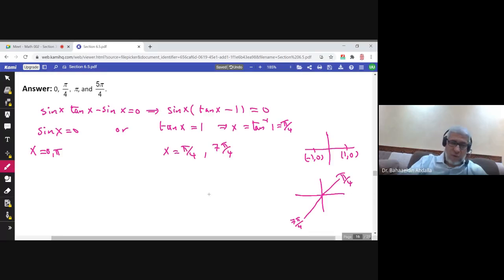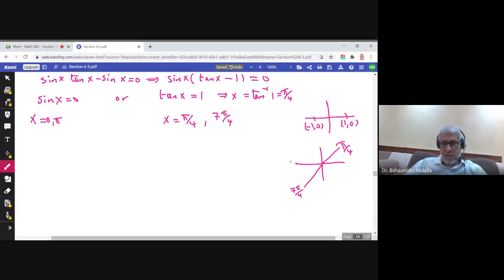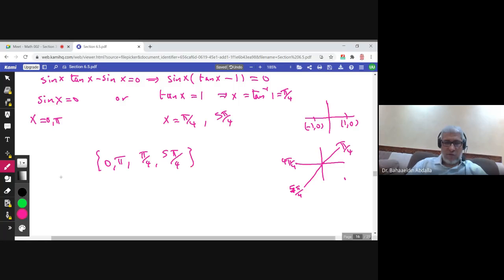I mean 4 pi over 4, sorry, because this is 4 pi over 4. So if you add 1, you get 5 pi over 4. So there are 3 solutions, 0, pi, pi over 4 and 5 pi over 4.